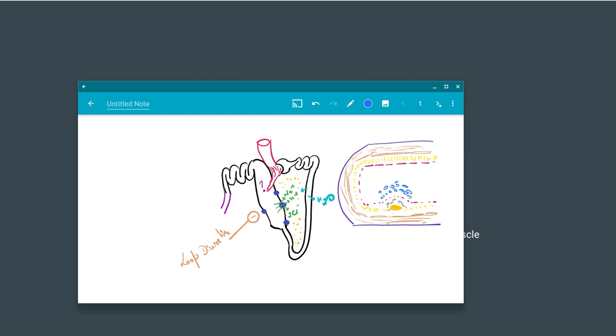Many patients consider that it might be angina, and many people who don't even know angina will directly think of heart attack.